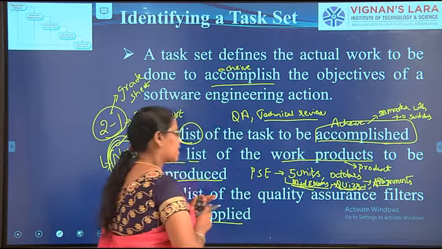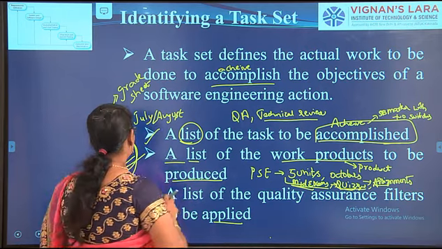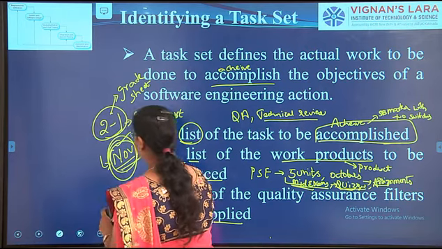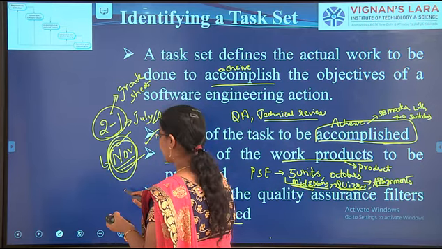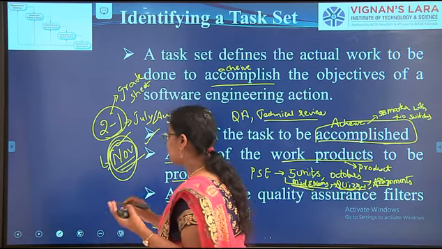For example, the same example. You have grades in this. After writing the exam, when you want to get the grade sheet, you have to pass.